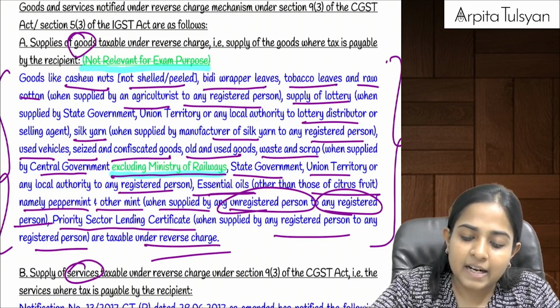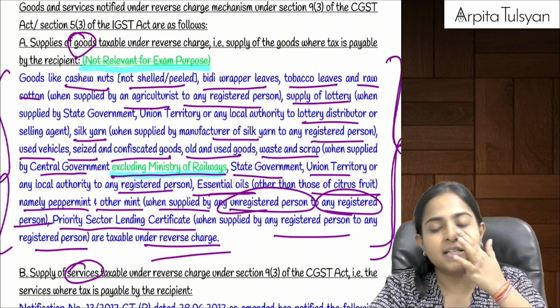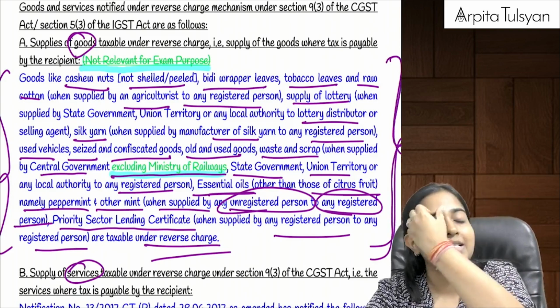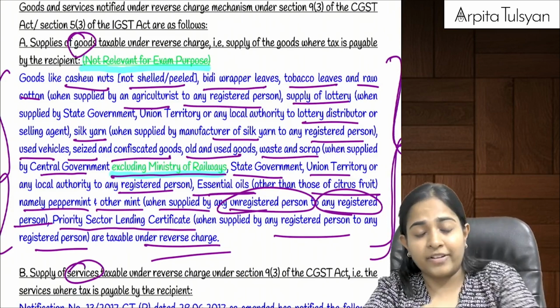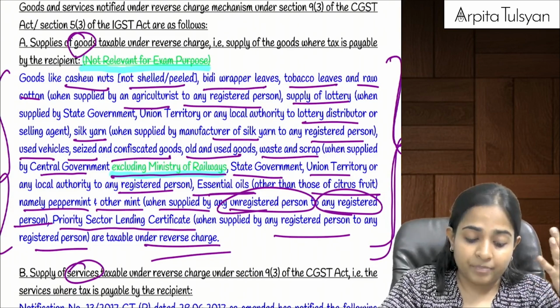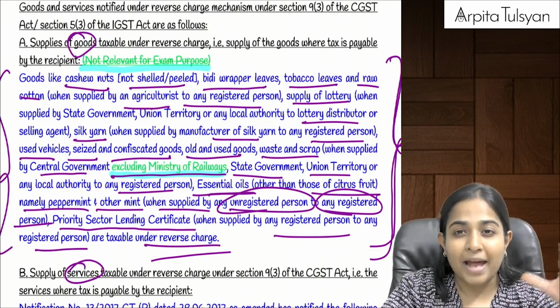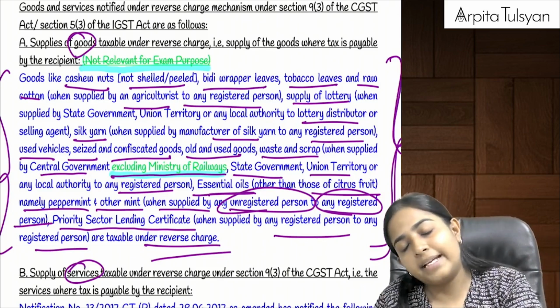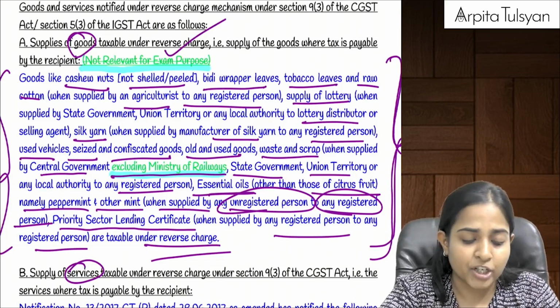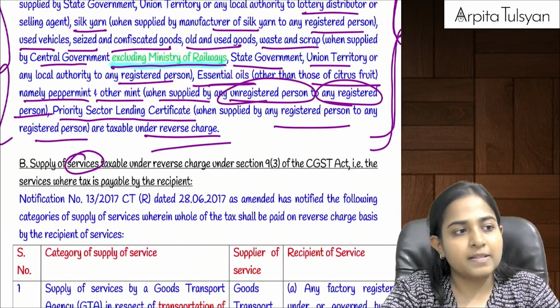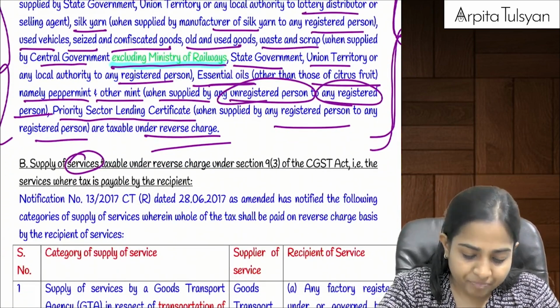Okay, so these are the cases. Generally when it is supplied by a manufacturer, or whenever it is supplied by a registered person to another, when it is supplied by government or by the manufacturer, etc., to any registered person, at that time generally they have included all the cases which are coming under reverse charge mechanism. Are you clear till here?